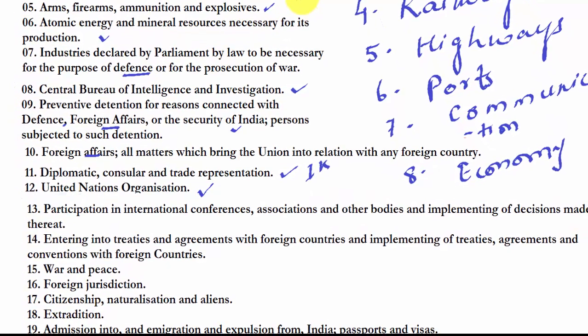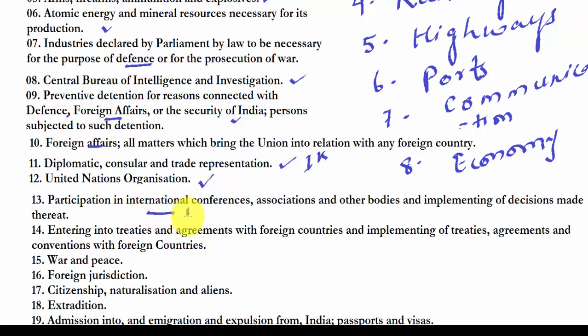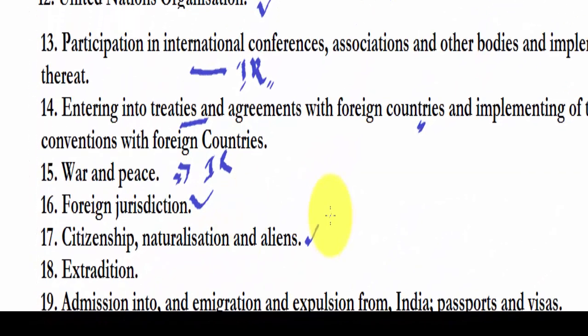Just find the link. Participation in international conferences, related to IR, foreign relations. Entering into treaties, of course you will enter into treaties with foreign countries, so it comes under the subcategory of IR. War and peace, war with a foreign country, then related to IR. Foreign jurisdiction, citizenship, naturalization and aliens. It is also related to international relations because citizenship is granted to foreign subjects, foreign people.